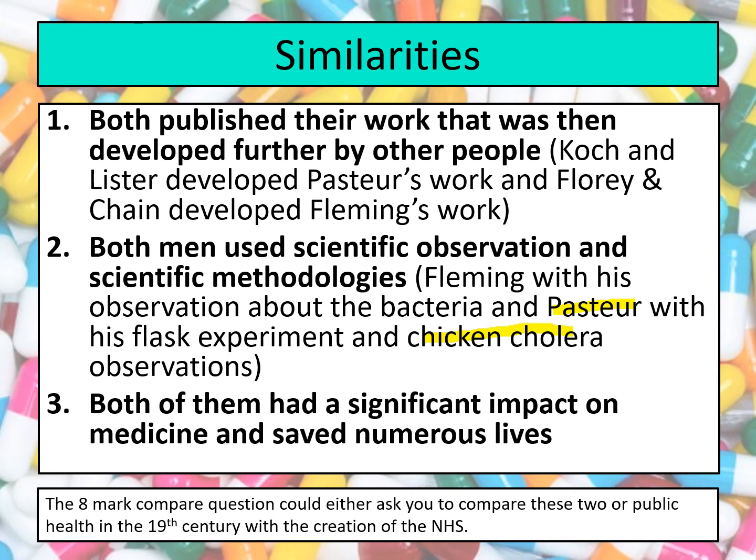Both of them as well were very scientific in their methods, but there was also this element of chance as well, where, for instance, remember Louis Pasteur had gone away on holiday, and Charles Chamberland, when he came back from holiday as well, injected that chicken with a weakened form of bacteria and obviously found that that worked. So there's an element of chance in that discovery. And it's the same with Fleming as well. He'd also gone on holiday and he'd left some of the Staphylococcus bacteria in a petri dish, and when he came back he found penicillin was growing next to it. So there's an element of chance in both their discoveries and also scientific methods.